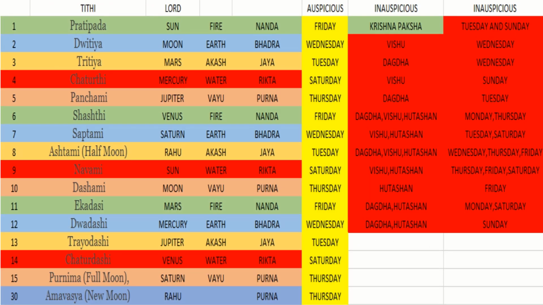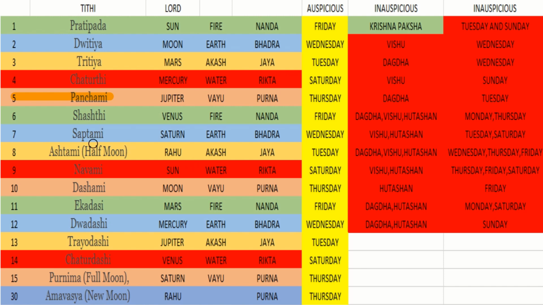So now let us talk about how to select a tithi. Suppose tomorrow is Panchami, number 5, and that falls on Thursday, then it is very auspicious. Suppose it is Wednesday or Monday, Friday, then it is a good day. That doesn't mean it is bad, it is a good day but not very auspicious. But if this Panchami falls on Tuesday, then it is very inauspicious.